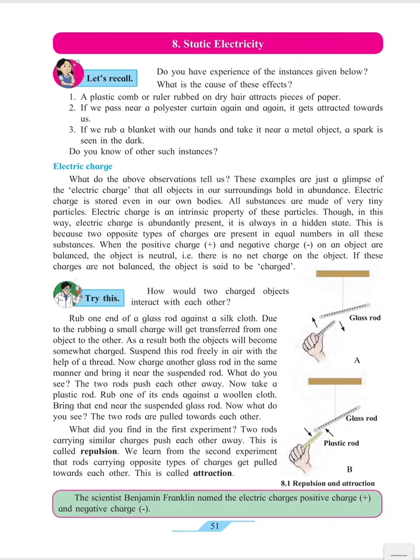When the positive charge, indicated by plus, and the negative charge, indicated by minus, on an object are balanced, the object is neutral. That is, there is no net charge on the object. If these charges are not balanced, the object is said to be charged.